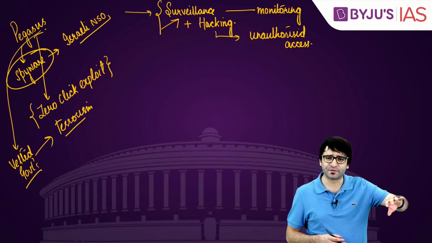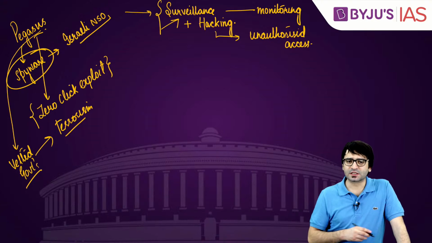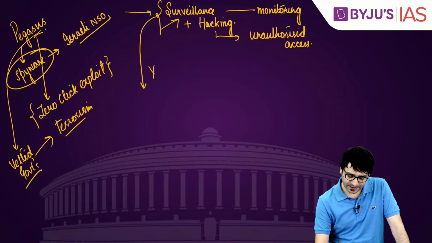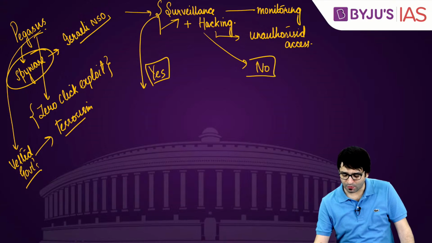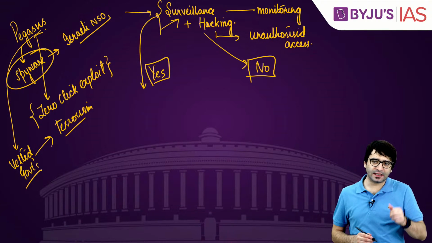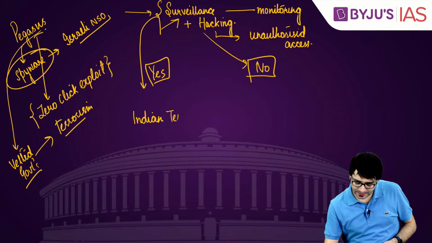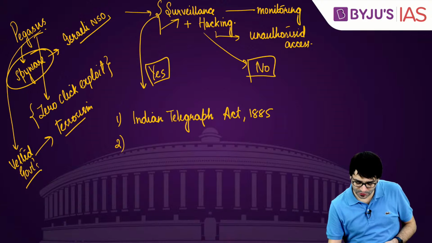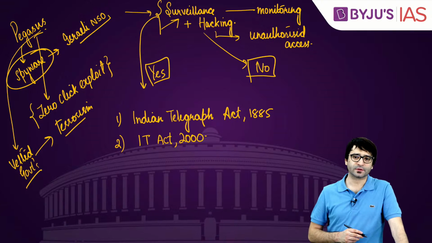We don't have to get into the controversial part, we have to get into the polity part of Pegasus spyware. Now, what is this issue here? Is surveillance legal in India? Yes. Is hacking legal in India? Absolutely no. What makes surveillance legal in India? There are two laws. Indian Telegraph Act of 1885. Number 2, Information Technology Act passed by the Parliament of India in the year 2000.